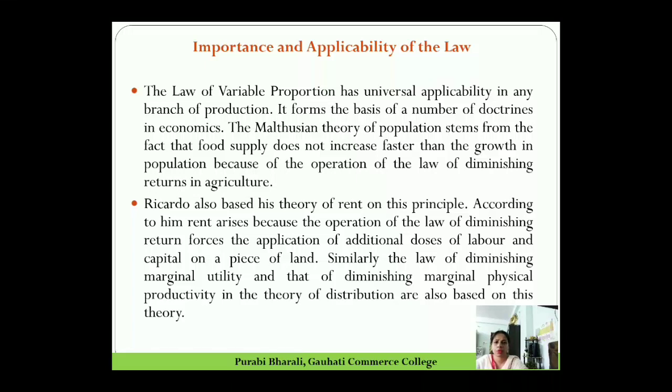Then the most popular theory of rent, the Ricardian theory of rent, is also based on the law of diminishing returns or law of variable proportion. According to him, rent arises because the operation of the law of diminishing returns forces the application of additional doses of labor and capital on a piece of land.